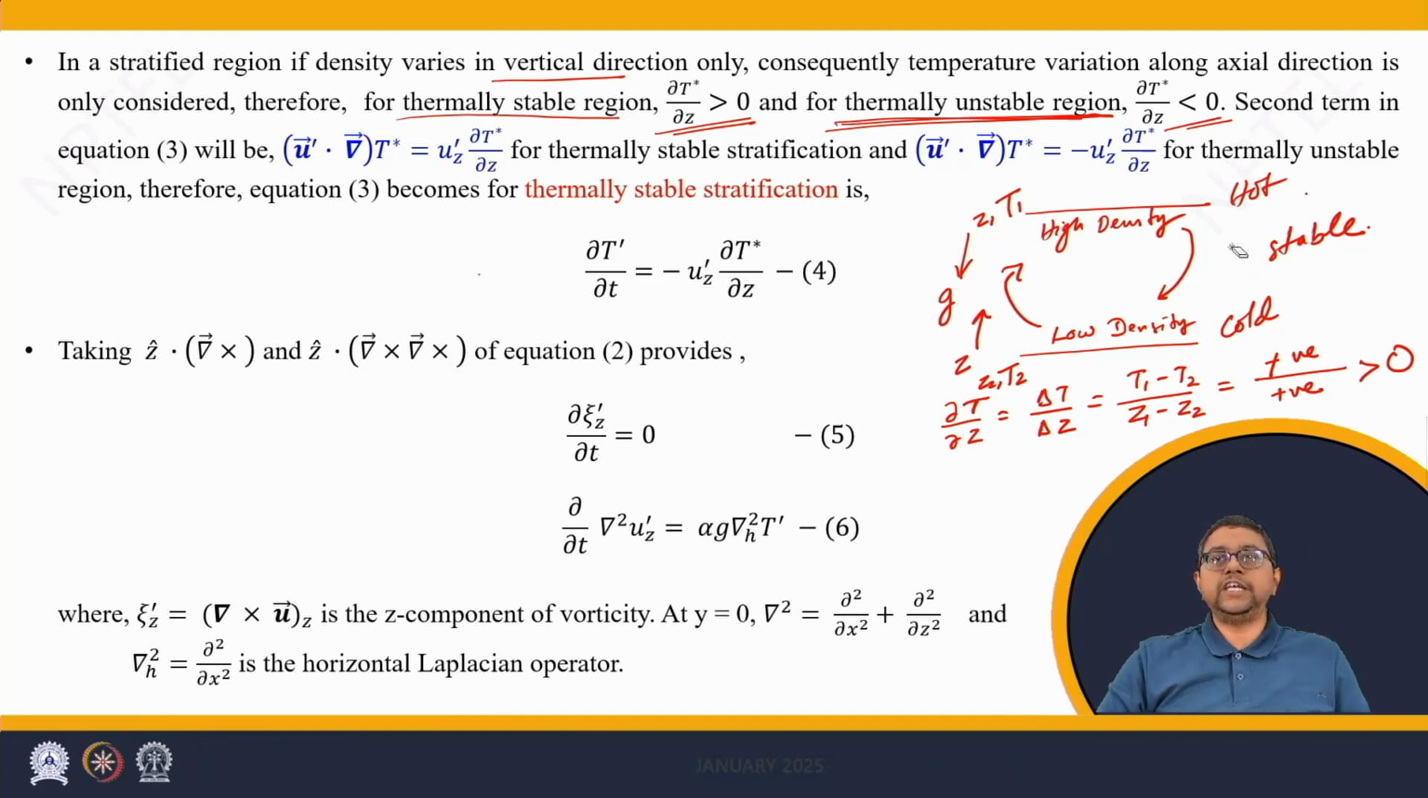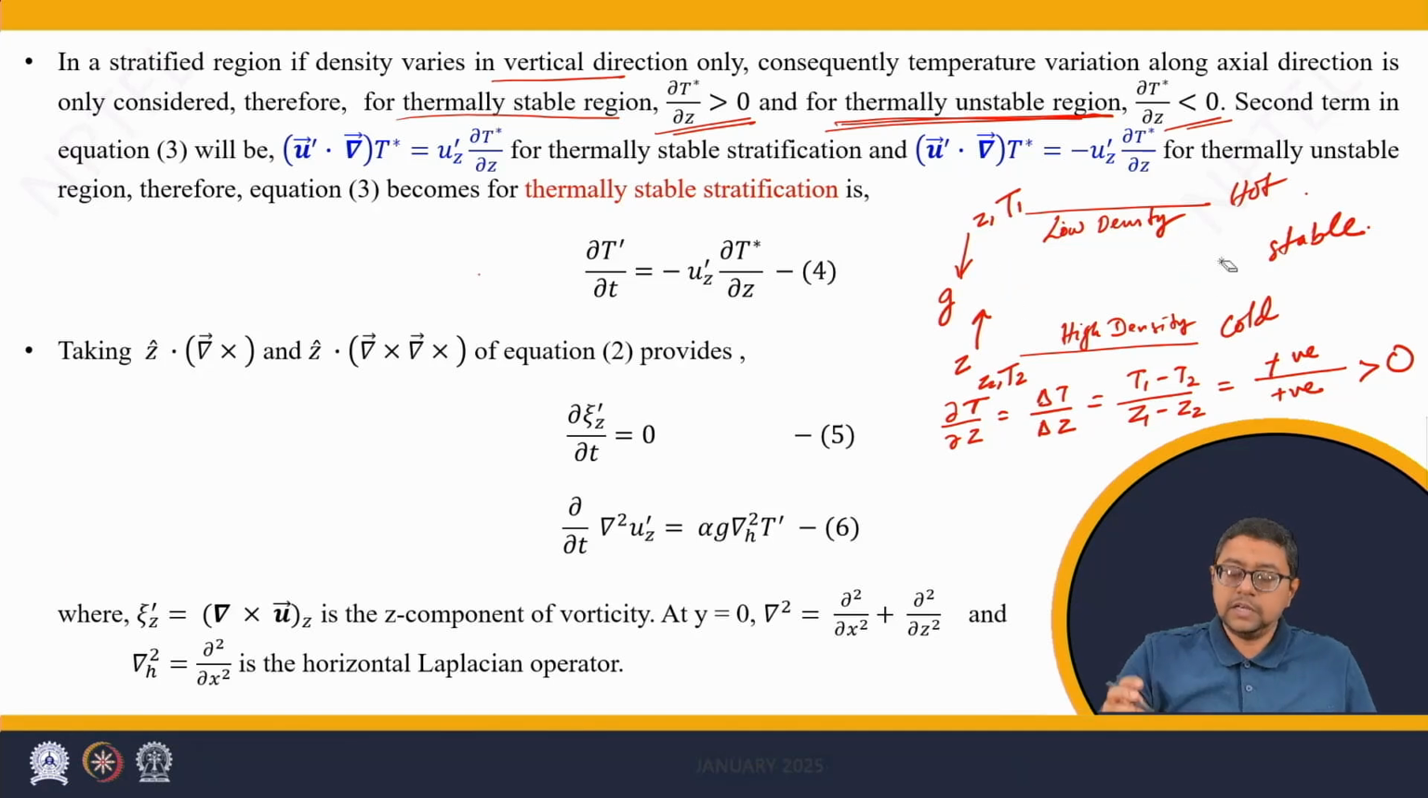This is a stable configuration because the density now becomes like this. Hot region will induce low density, cold regions will induce high density. This is a stable configuration because low density will not have the tendency to overturn high density. Thus, overturning is absent, making it a stable configuration. This is given by the thermally stable region, del T by del Z positive.